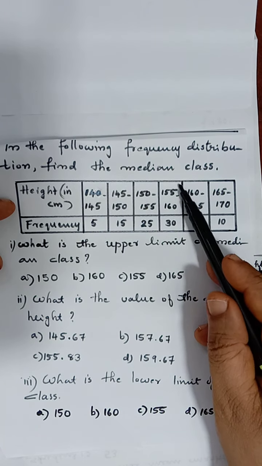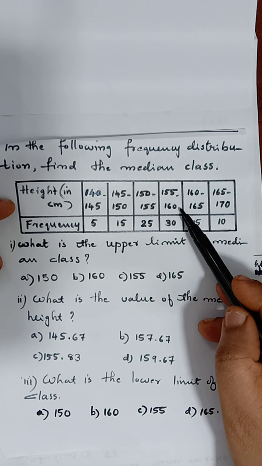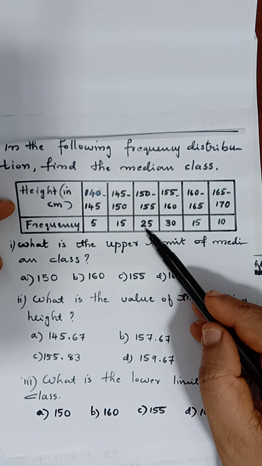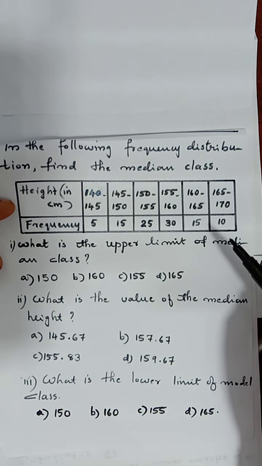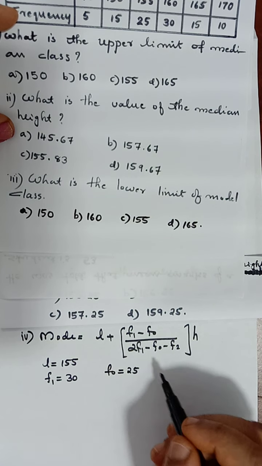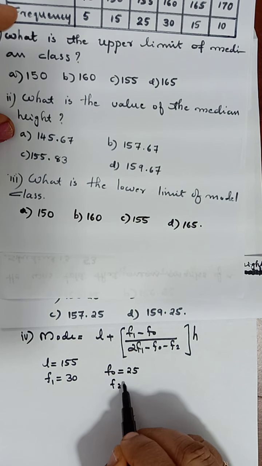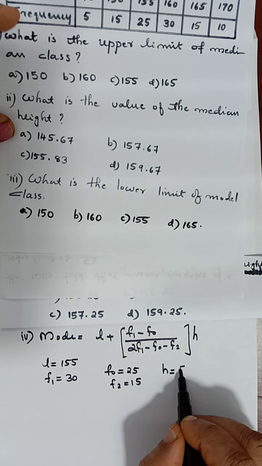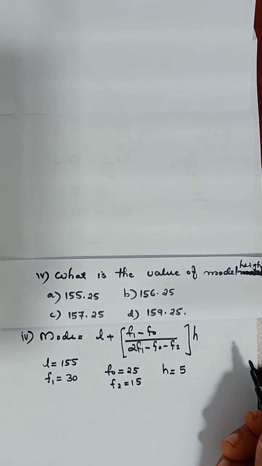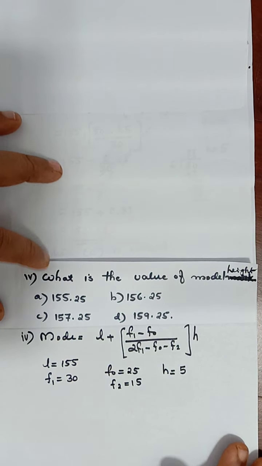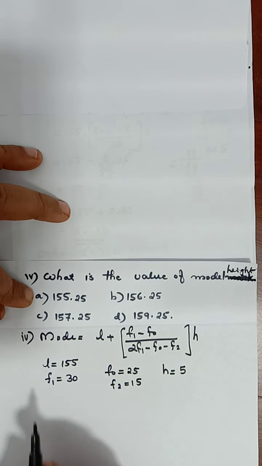Lower limit is 155. F1, F0, F2. Write the values. F0 is 25 and F2 is equal to 15. And class size, it is 5, upper limit minus lower limit. You have to substitute the values in the formula and we have to calculate.